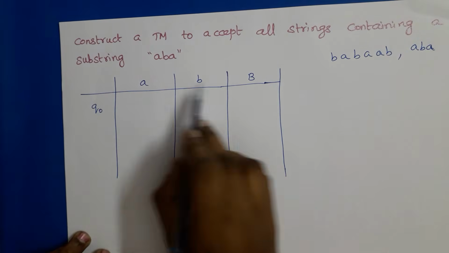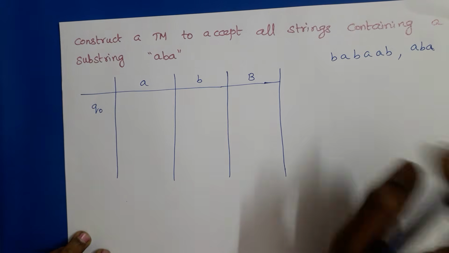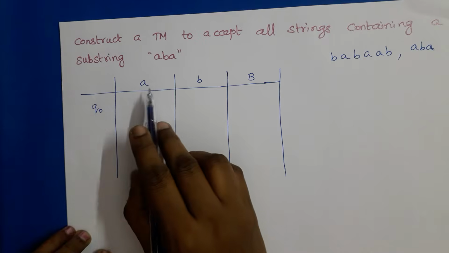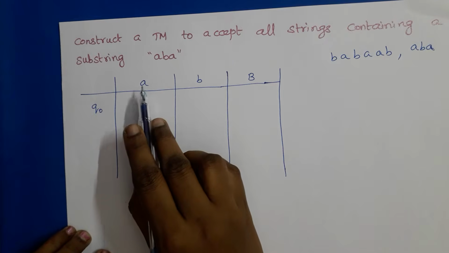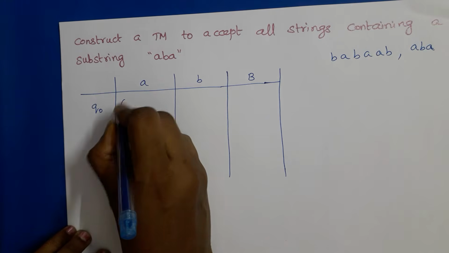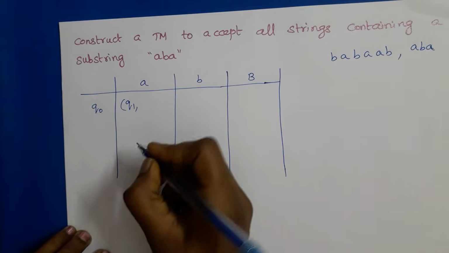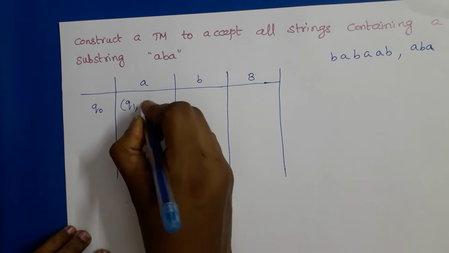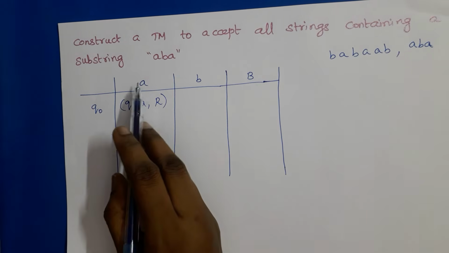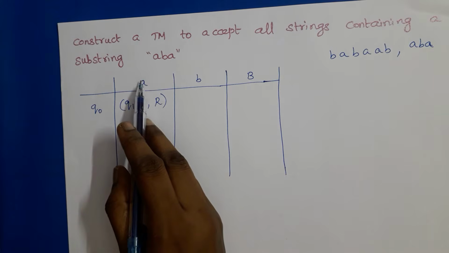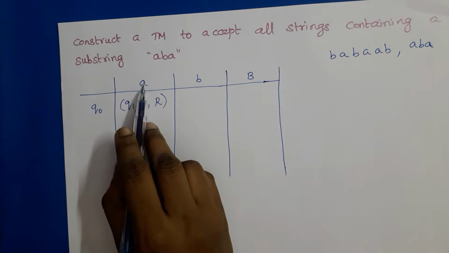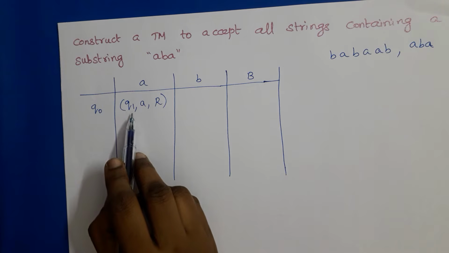So these are the tape symbols: A, B and blank. Q naught is the start state. If the first tape symbol is A, we need to change our state to the next state Q1. A remains A, and the move is right move. So whenever the first symbol is A, after recognizing A, we will be in state Q1.